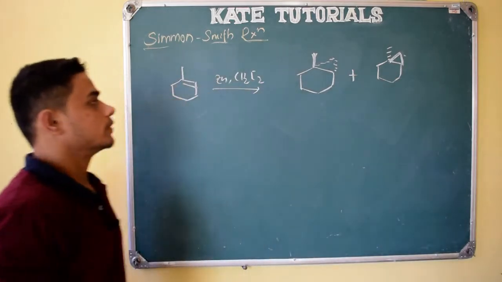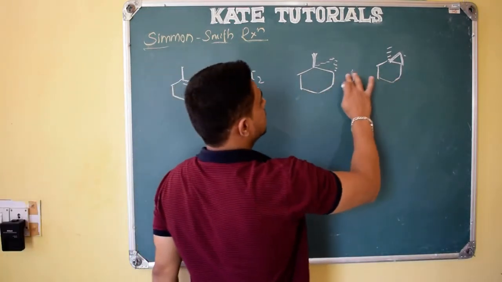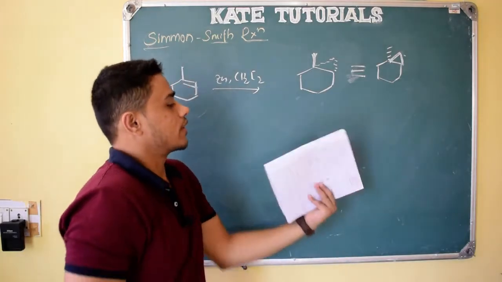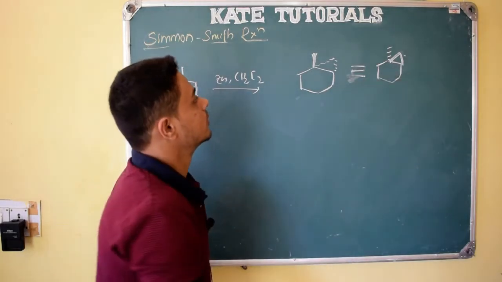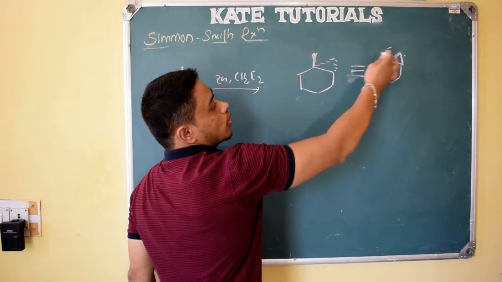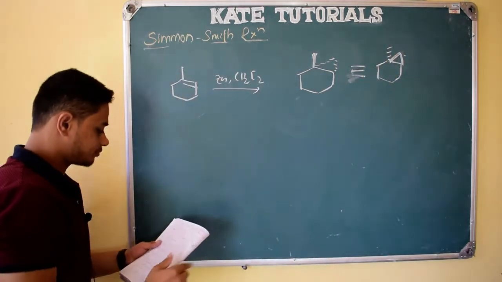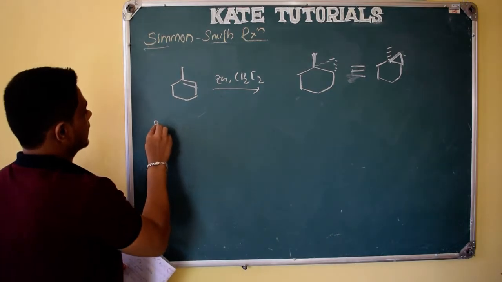Like this it will form, and these two are same. Why is it same? If I make it like this, if I flip it, I'll get the same. The above bond becomes below and the below bond becomes above. Same, both are same, right? So let me give you one more example.